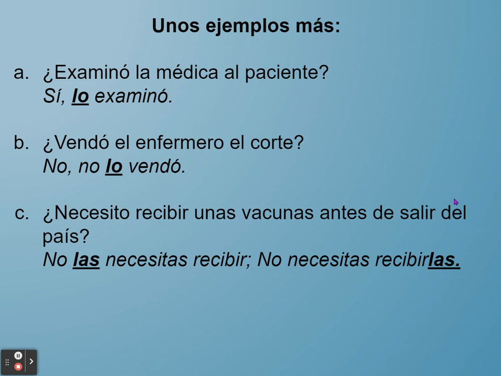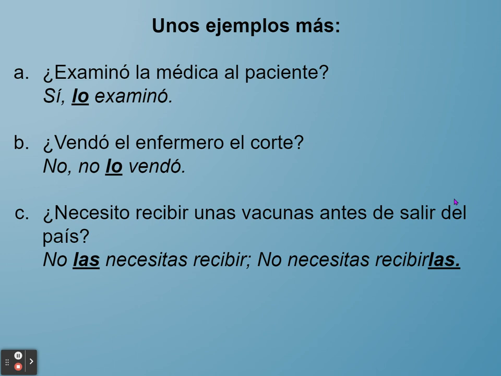The final one, "necesito recibir unas vacunas antes de salir del país." Necesito is your verb, yo is your subject, it's implied. Recibir is your second verb, unconjugated, which is why you have two different options as an answer at the bottom. They are both equally correct. You can write them both down, but when it comes to actually doing this, you work with what works for you.